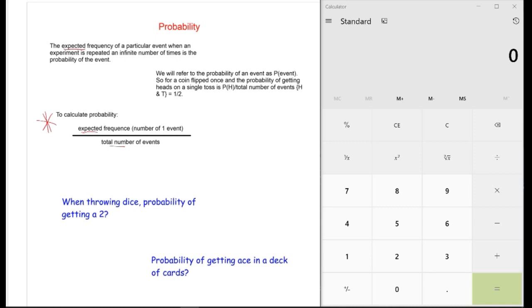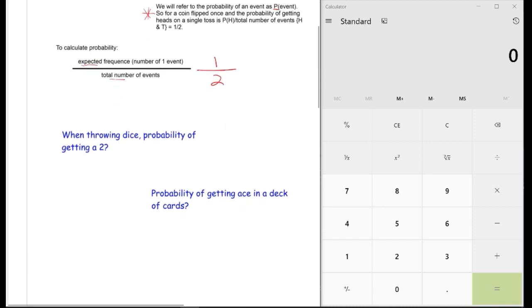So let's look at this problem right here that has our coin. If we flip a coin, P is my event, and I want to know how many times I get heads. Well, there are two sides to a coin, so heads is the one event I'm focusing on. The total number of events, since there is a heads and a tails, is 2. Half the time I expect to get heads, and if I was looking at tails, half the time I would expect to get tails, or 50%.